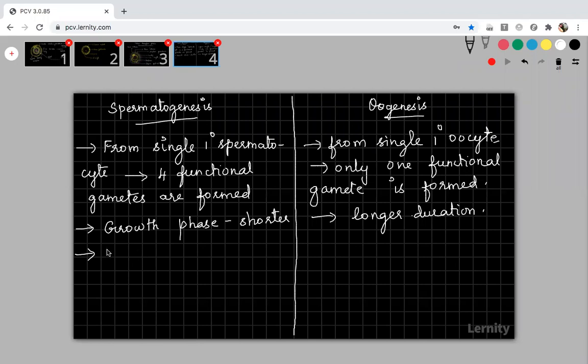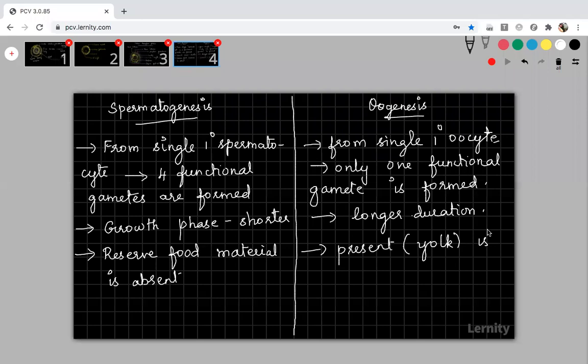Now the third difference: reserve food material is absent in spermatogenesis. Here reserve food material is present. Can you tell which is the reserve food material? Generally the reserve food material is yolk. Yolk acts as the reserve food material, and it is present. Okay.